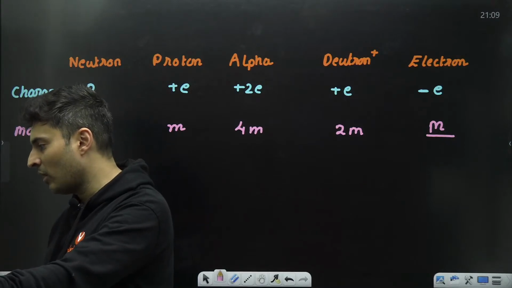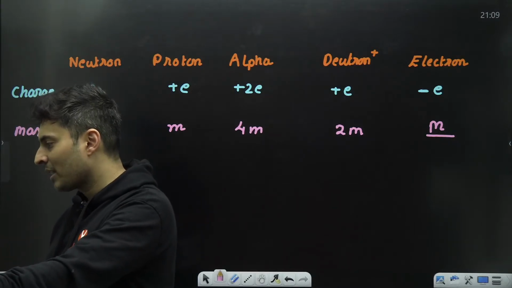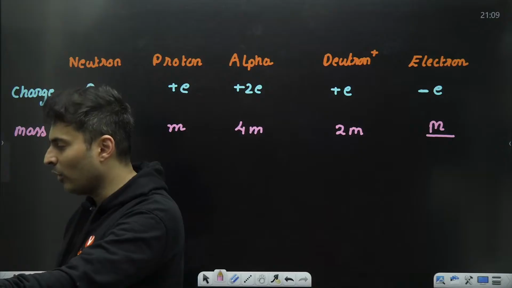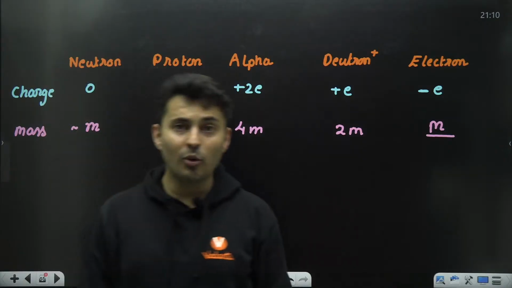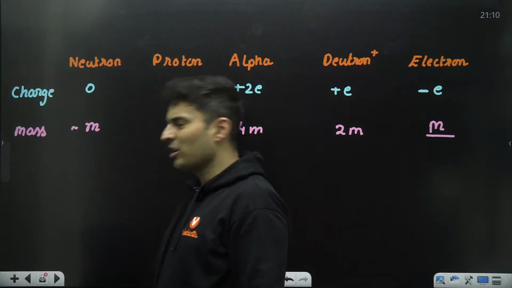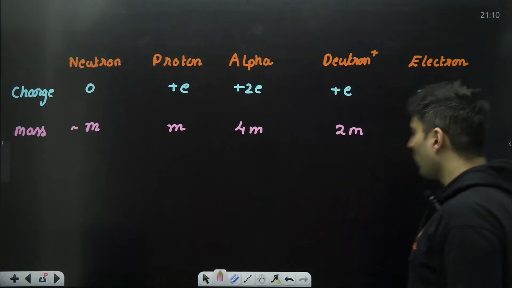Mass of an electron compared to proton is how many times? It's a very, very small mass, right? Yes, 1840, almost close to 1850 or 1840.